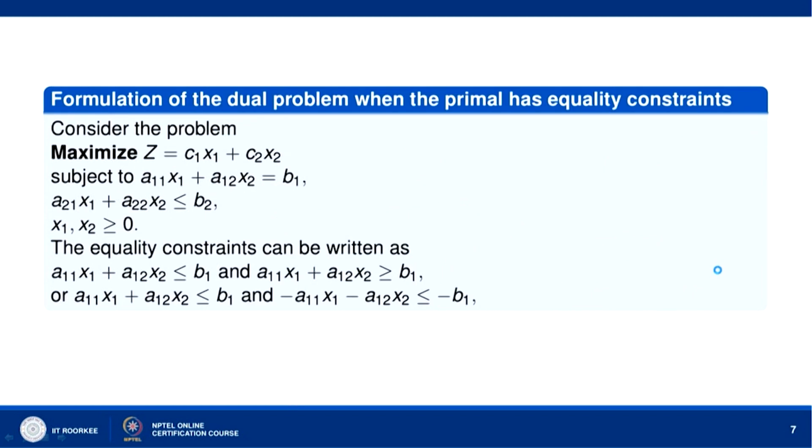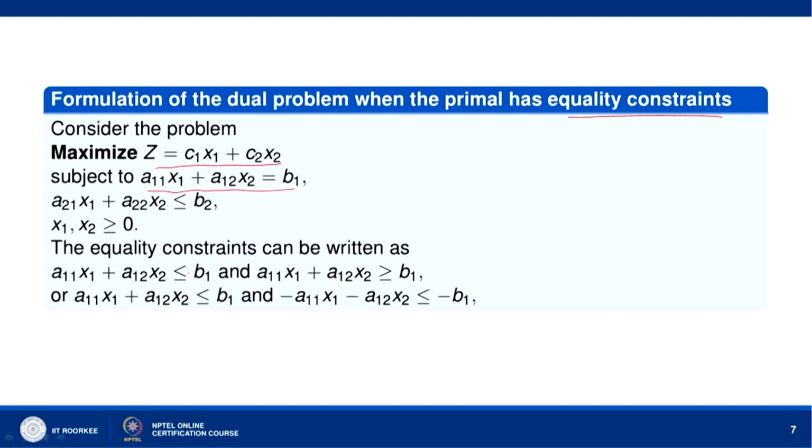Okay. Now, let us consider the problem where we have to maximize z equal to c1x1 plus c2x2. The change here is that one constraint is an equality. There is an equality constraint a11x1 plus a12x2 equal to b1. So, how will we find the dual of this LPP?